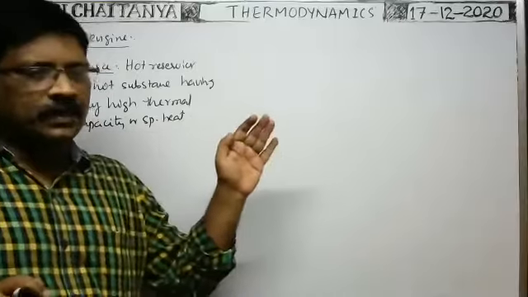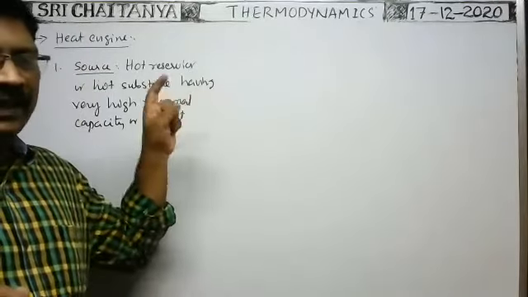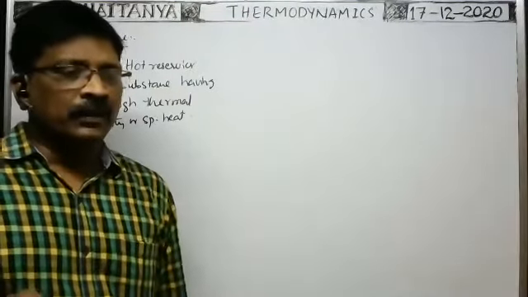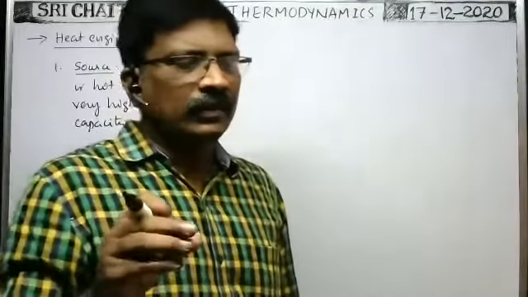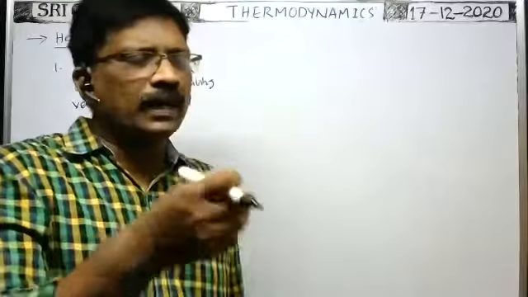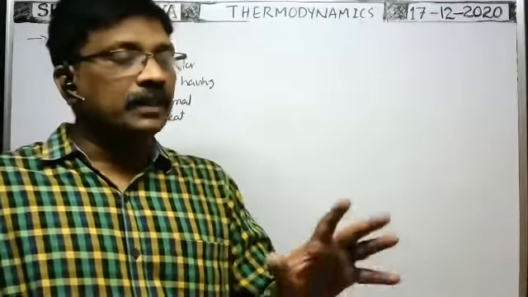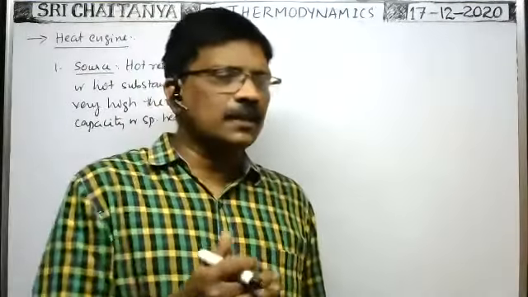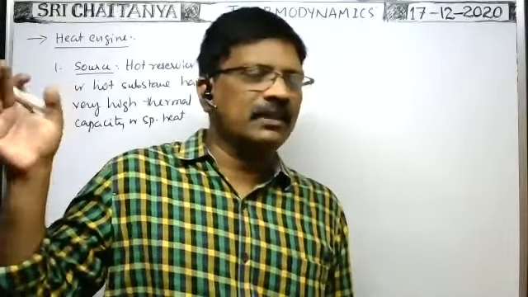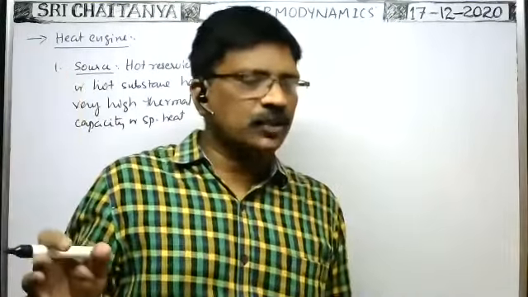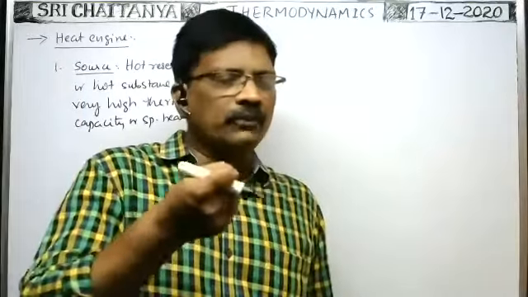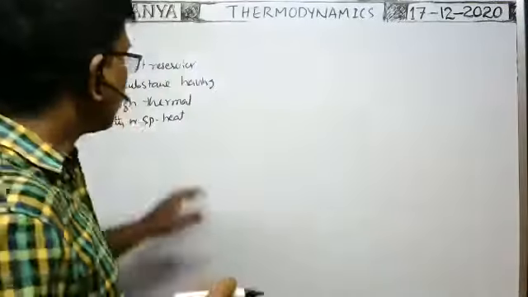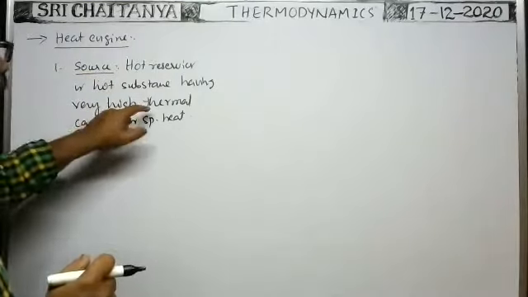Source means it is the substance or hot reservoir which is at high temperature and having very high thermal capacity or very high specific heat. If any substance has very high specific heat, even if you take a small amount of heat energy from that body, the temperature of that body does not change sensibly. Generally, whenever a body loses heat energy, the temperature falls. But in case of this hot reservoir, as it has high specific heat or high thermal capacity, when you take a small amount of heat energy from this source, the temperature of the source does not change considerably. That is the importance of this source having high thermal capacity.